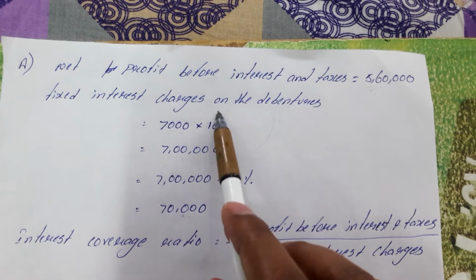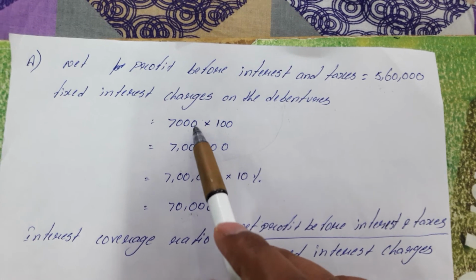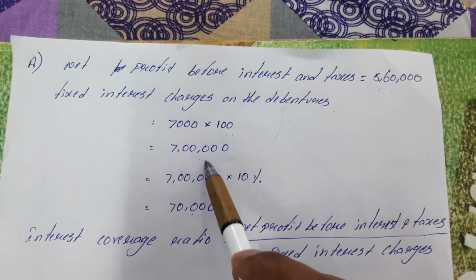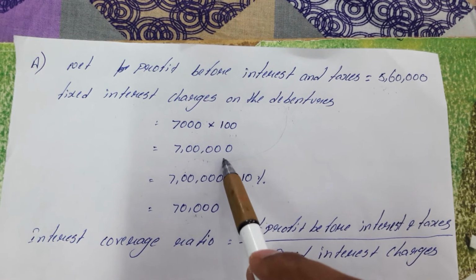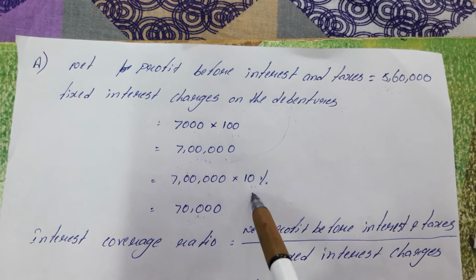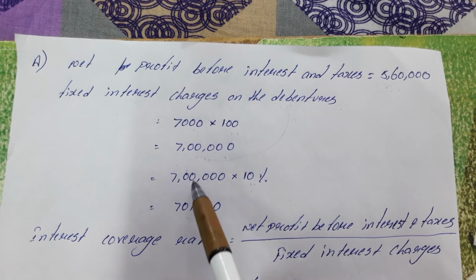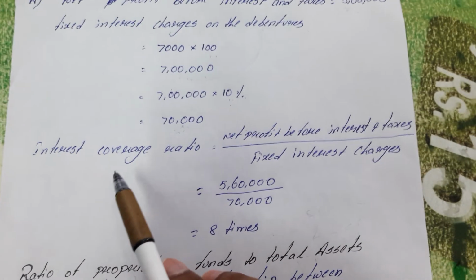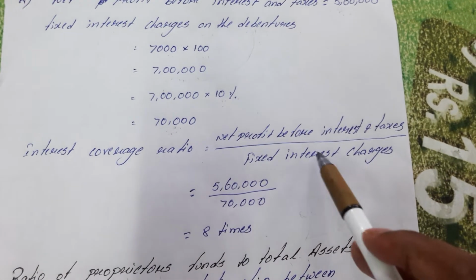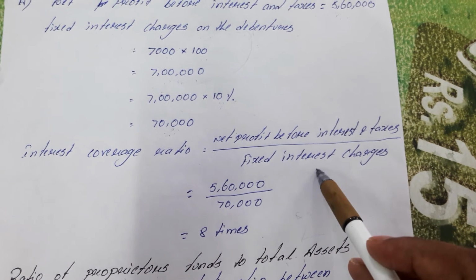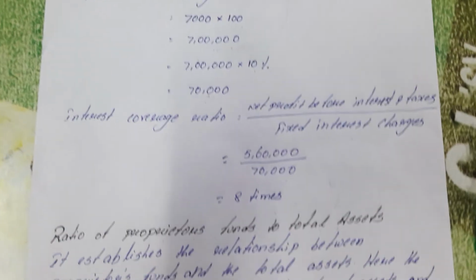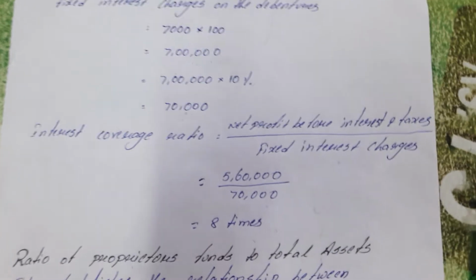Next, fixed interest charges. How many debentures do we have? 7,000, where each one is costing 100 rupees. So in total we have 7 lakhs of debentures. On 7 lakhs, the interest we are paying is 10%, so 10% of 7 lakhs is 70,000. Now I am directly substituting in the formula. Interest coverage ratio is net profit before interest and taxes divided by fixed interest charges. That is 5,60,000 divided by 70,000, which becomes 8 times. So my company is in a good position to pay its interest.